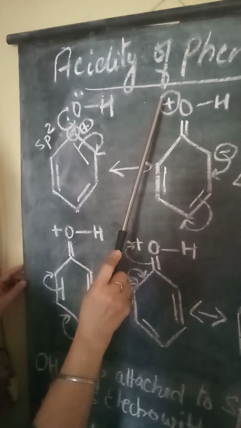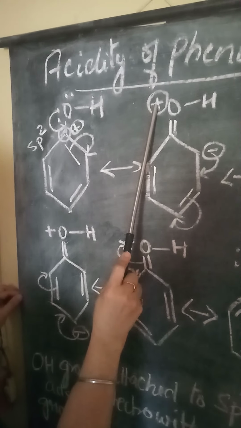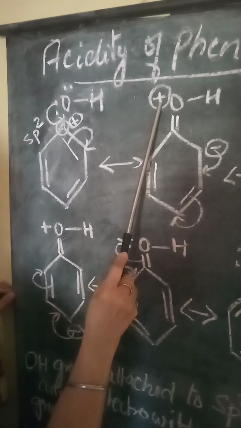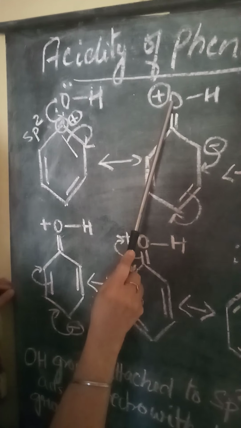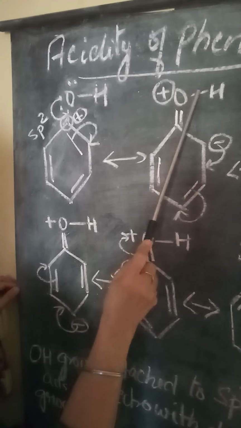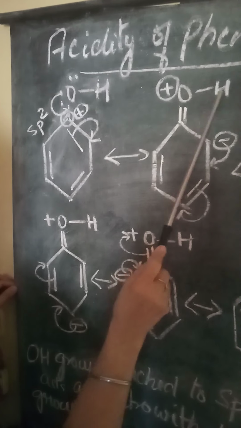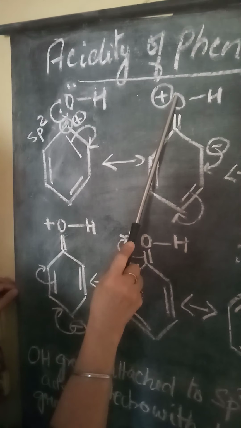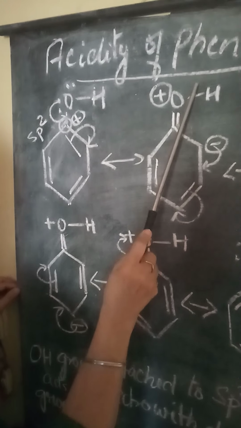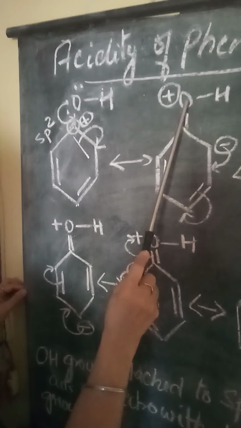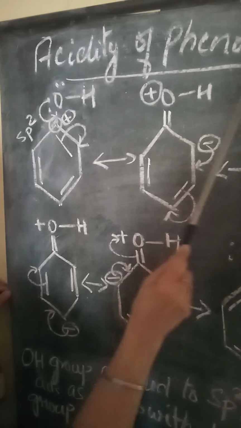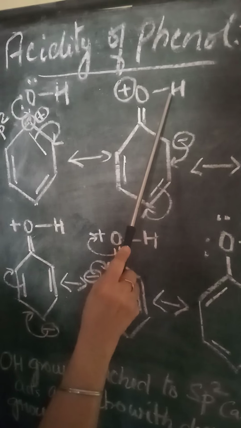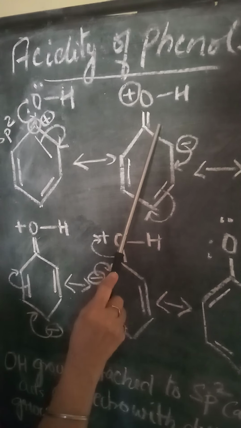Because of this positive charge, this oxygen is in want of more electrons. So, it will take the electron from the bond between oxygen and hydrogen and attract the electron towards itself, thereby weakening the bond between oxygen and hydrogen and liberating hydrogen from it, forming phenoxide ion.